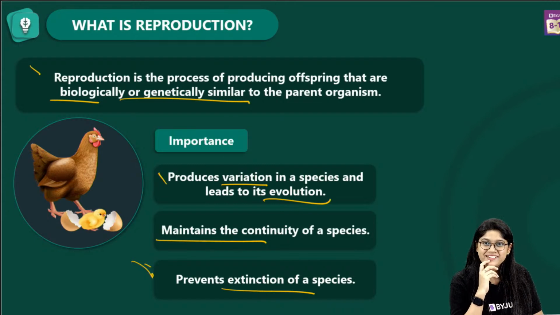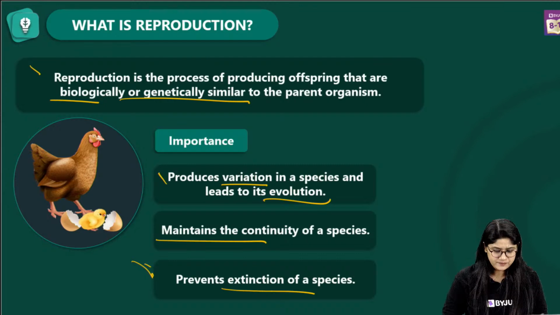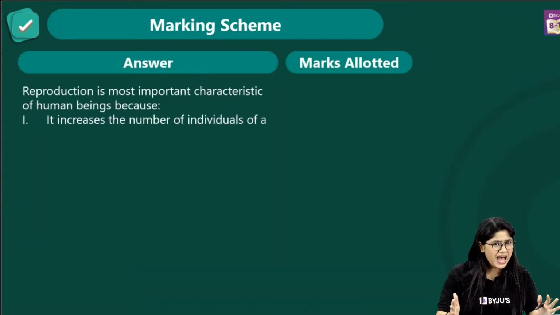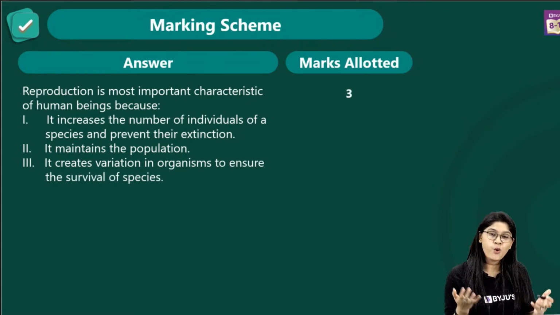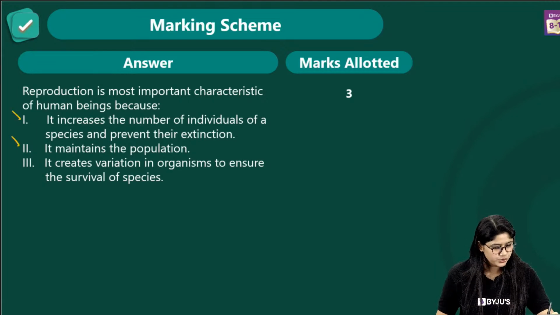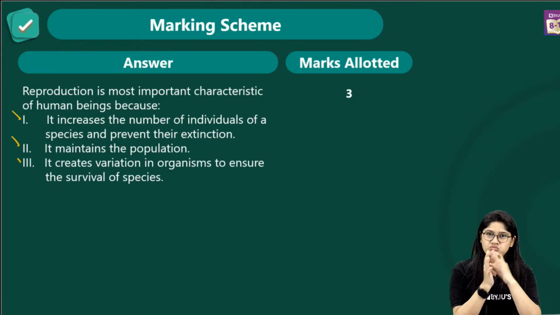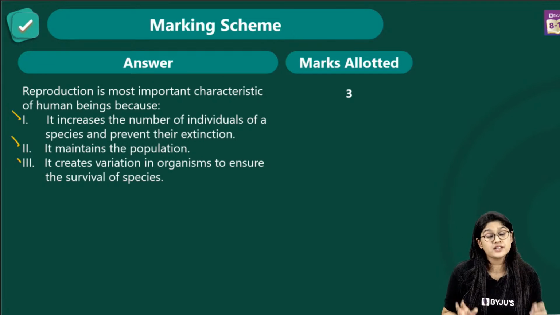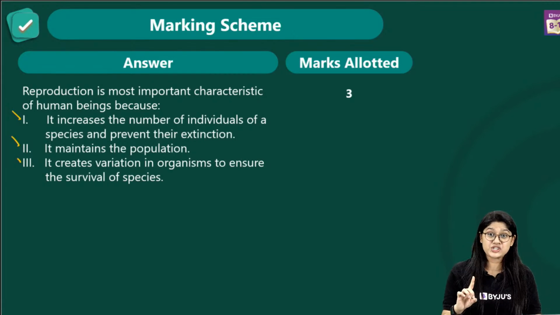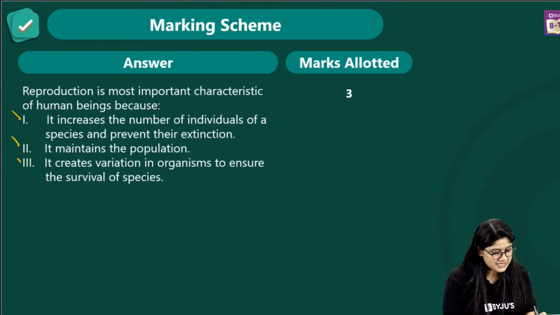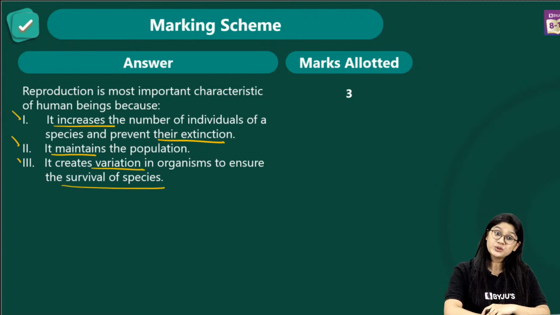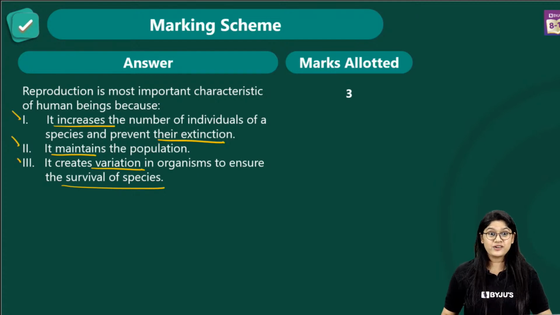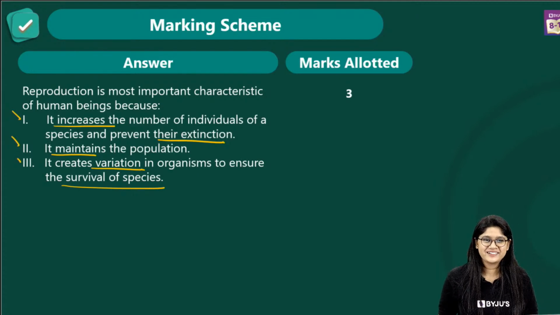So it was a very easy question, right? I hope that you got the answer, and this is how you can write it in the examination. I'm so proud of you. So 3 important points. Break your points up separately. Focus on the important keywords. And if you have time in your examination, I would suggest that you underline the important keywords like maintain the population, variation, survival of the species. If you do that, the examiner will see, and of course, they'll be like, yes, got it.